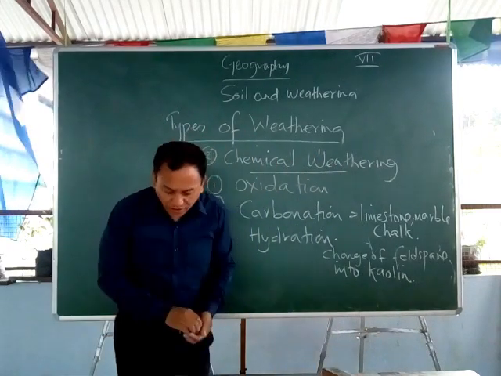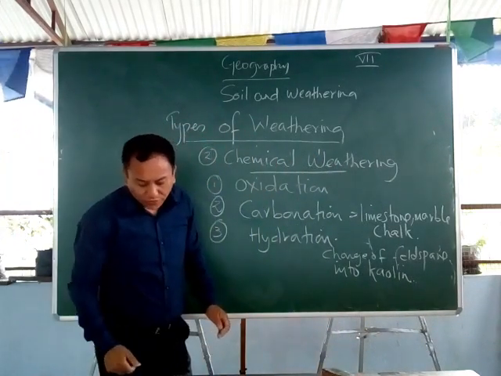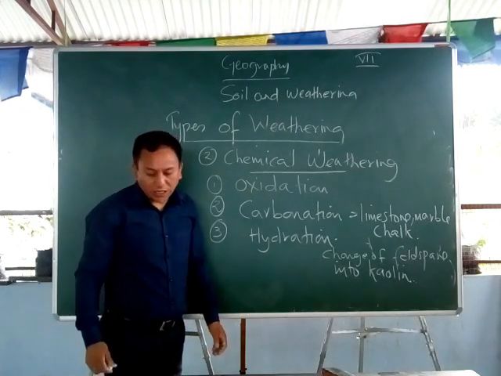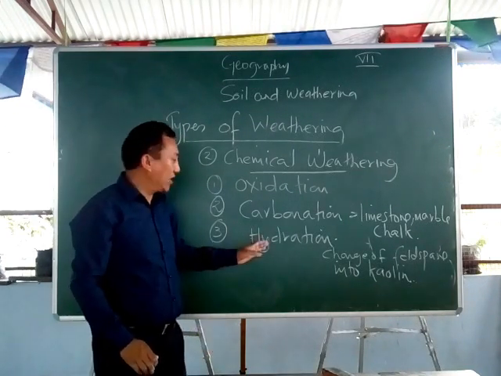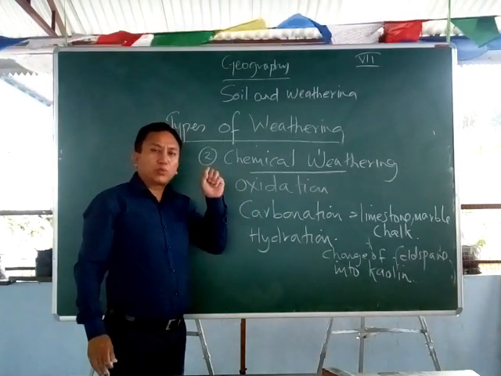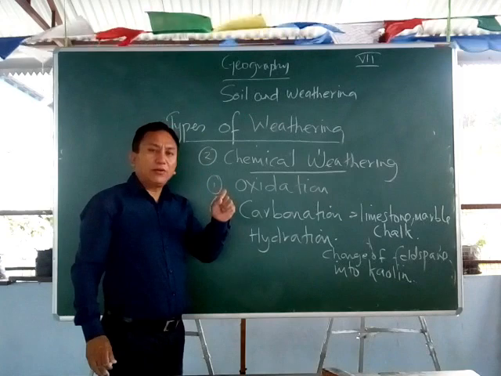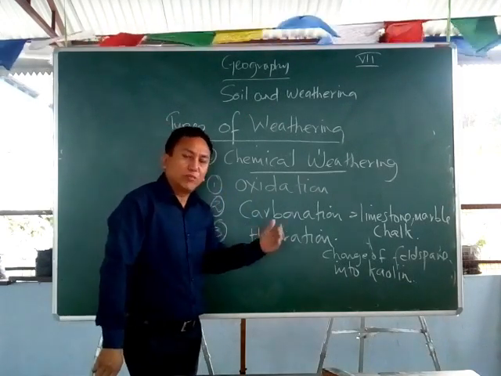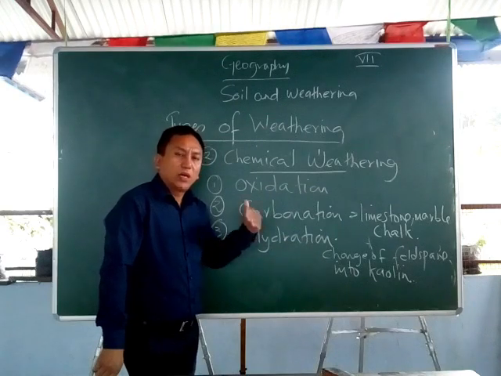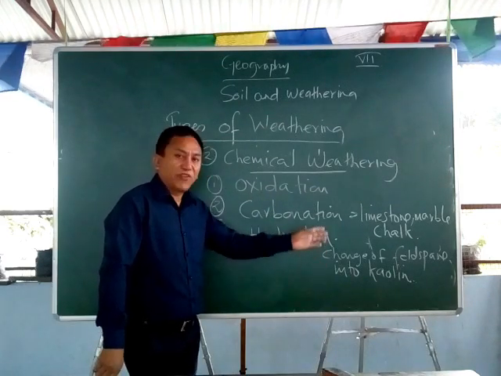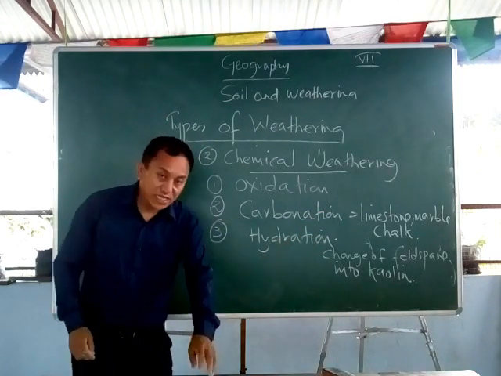Kaolin. So you can see here, in this third one, the change of feldspar into kaolin is an example of hydration. That means in hydration, the hydrogen will mix with water and air. The hydrogen that is present in the water and air will mix with certain types of minerals present in the rocks, whereby a chemical reaction takes place and the rocks are broken down. The change of feldspar into kaolin is an example.